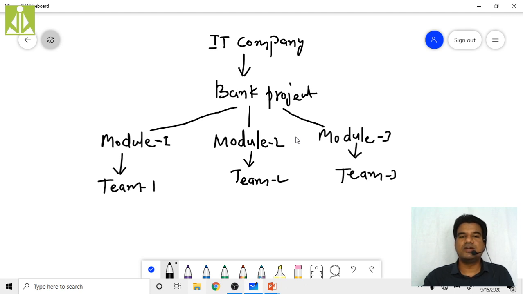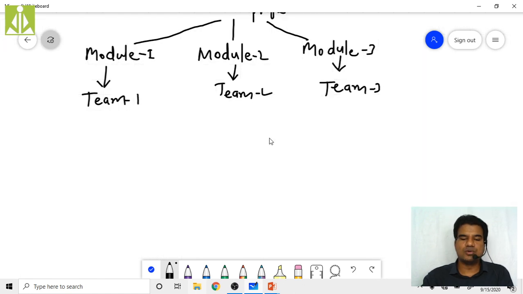So generally, the big project is divided into smaller modules, and each module runs parallelly, so that they can solve the issues inside those modules very easily, and finish those modules in a short amount of time and very effectively. Now team 1 is working on module 1, team 2 on module 2, and team 3 on module 3.